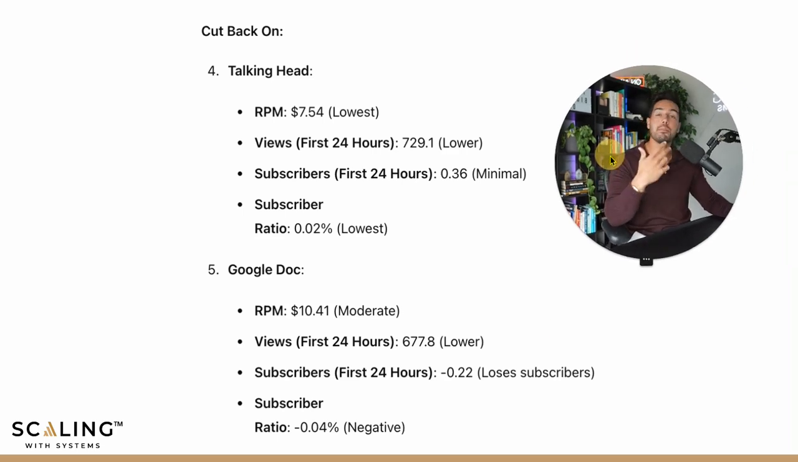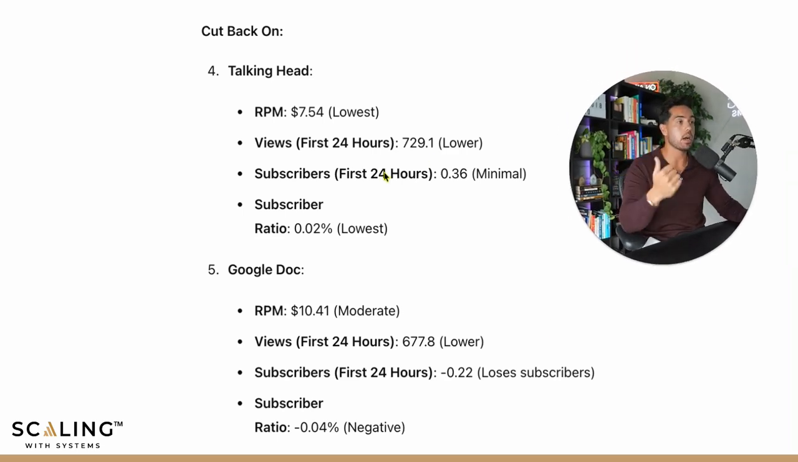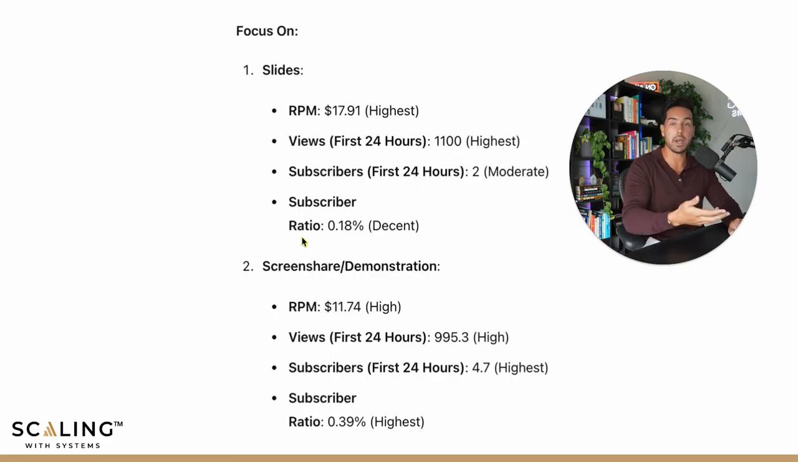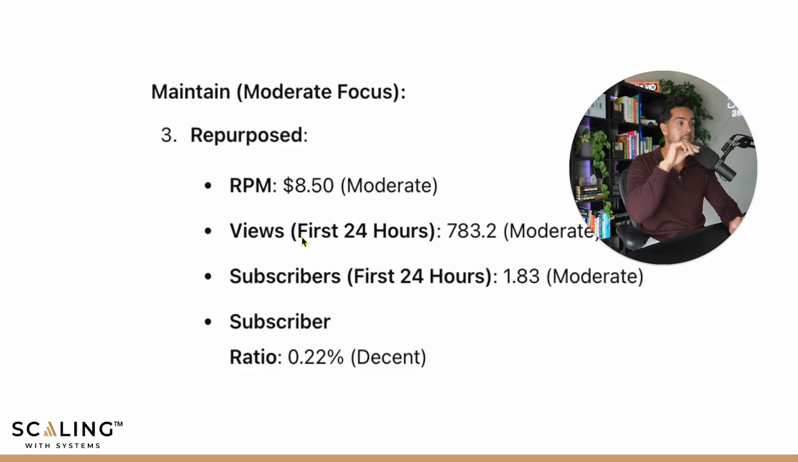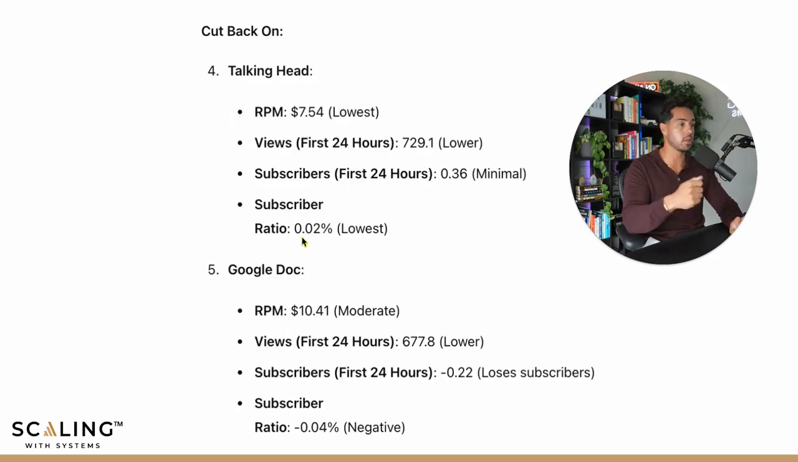And then what I'm going to cut back on moving forward is going to be talking head videos, where the RPM was the lowest, so $7.54. Views was 729, subscribers was 0.36, and subscriber ratio was 0.02. Just for context, the number one has 0.18, so 9 times higher subscriber ratio than the talking head. And the Google Docs, a little bit higher of an RPM than talking head, but lower views, loses subscribers, and has a subscriber ratio that was negative.